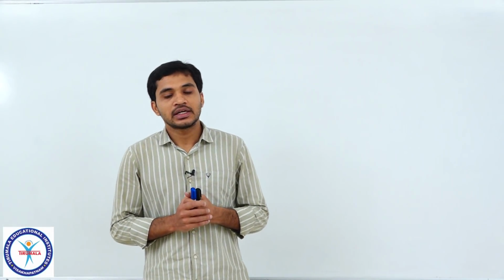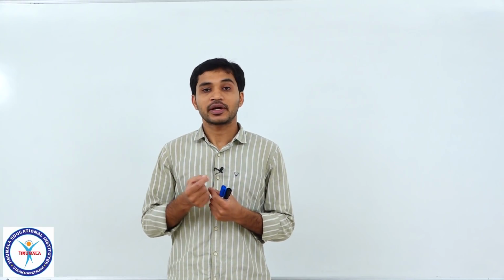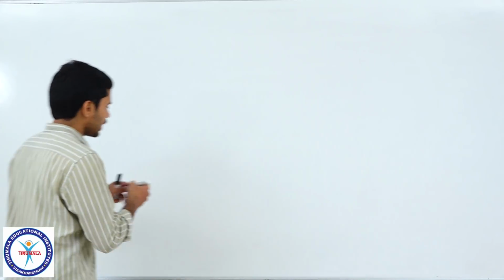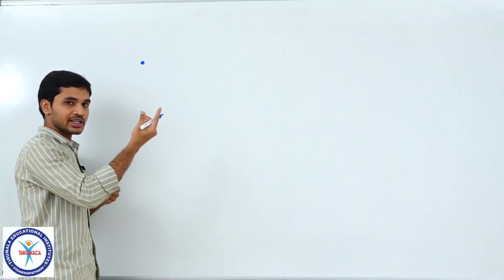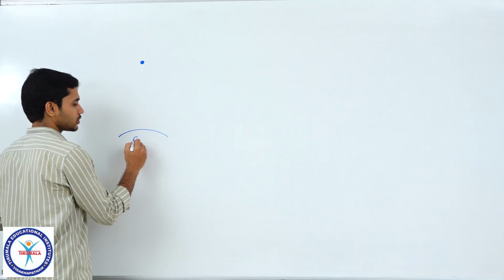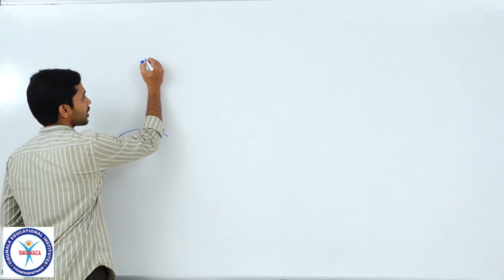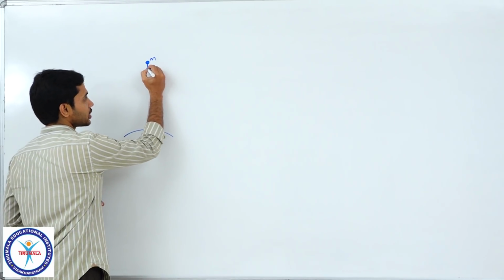In today's class, we will learn about vertical motion in one dimension. So, a particle which is freely falling under the action of gravity. You know that any object which is released or thrown vertically upwards will experience a force due to gravity. So, if we have earth here and this is a body of mass m, we know that it experiences a force in the downward direction.